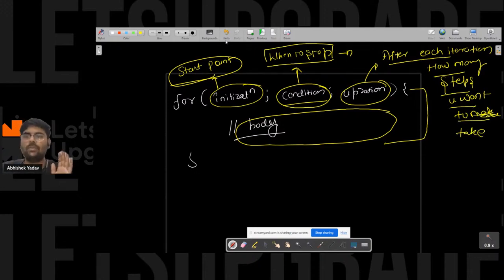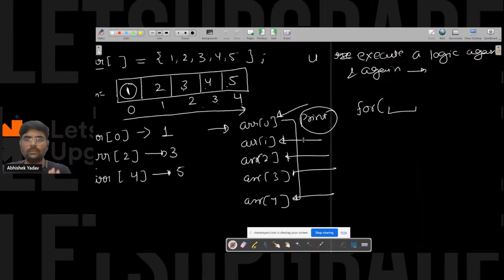So let's come back to the array one. Here also you can see, guys, I want to print the element starting from 0 index till the last index, that is 4, right? So I got to know that I have to repeat a part of the code again and again, that is, I have to print the element at index 0 1 2 3 4. So I have the for loop. Inside the for loop I have to write the initialization part. From where I have to start? I have to start from index 0. So what I will write here, I will write int i is equal to 0, right everyone?